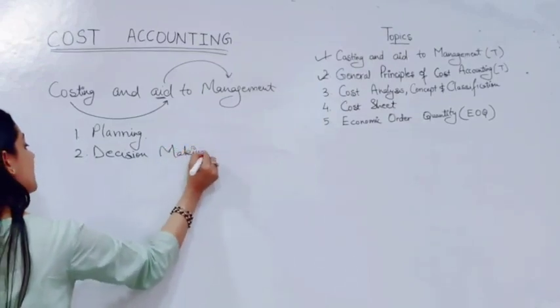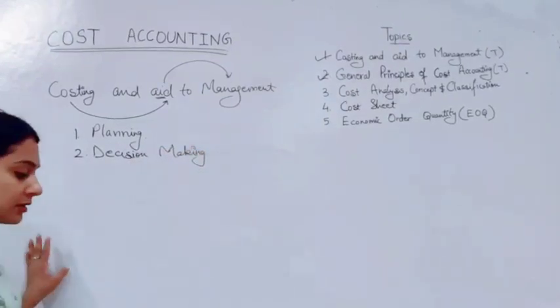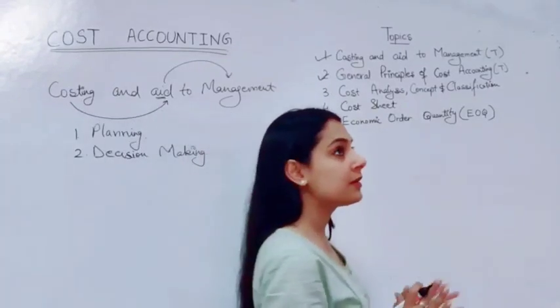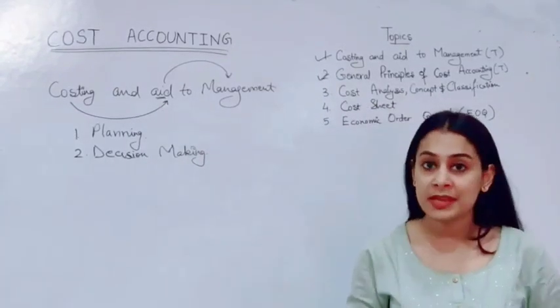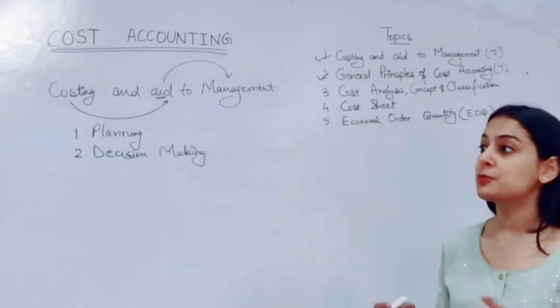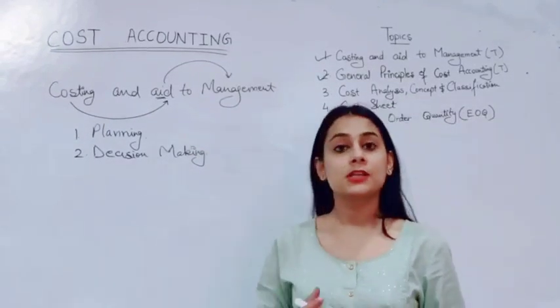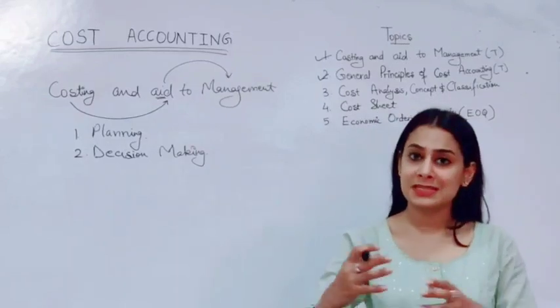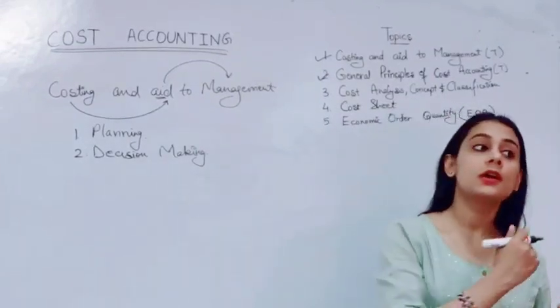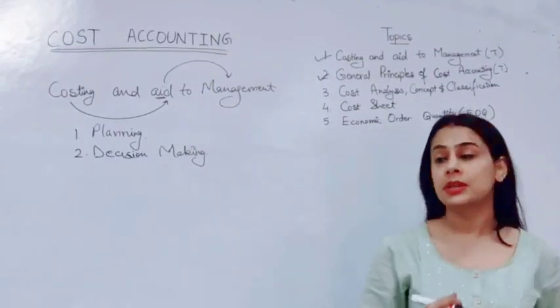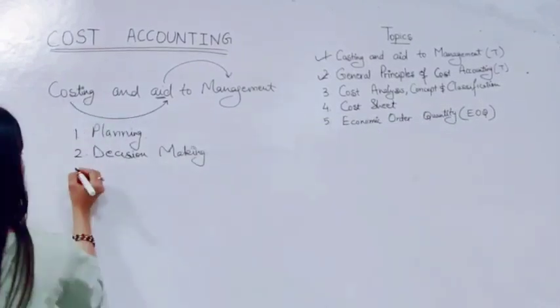Second is decision making. So decisions are regarding fixation of price, or maybe which projects need to be continued or which projects need to be stopped, so that these various decisions will decide whether your cost is going to increase or decrease in the near future. Next,